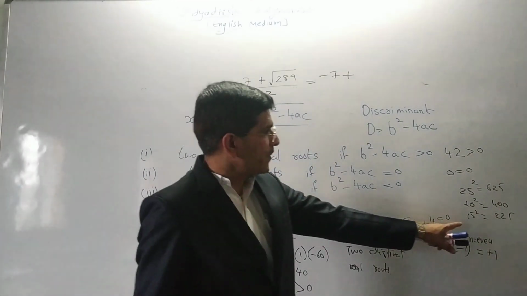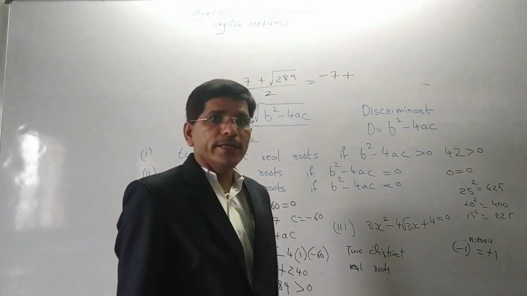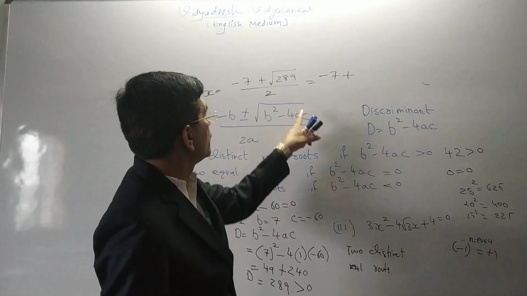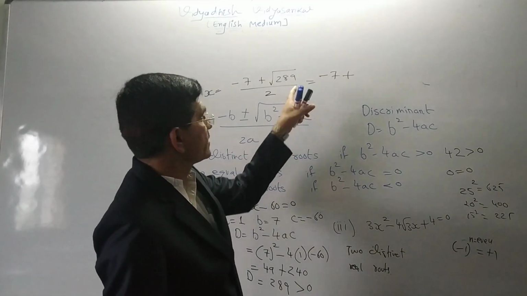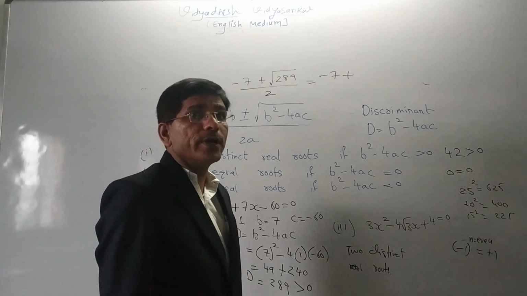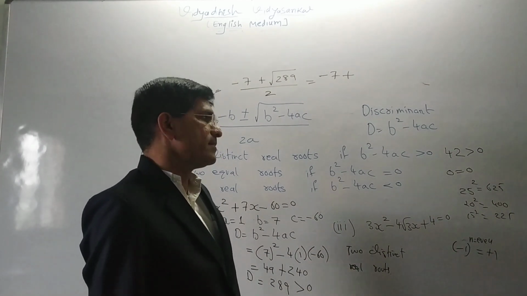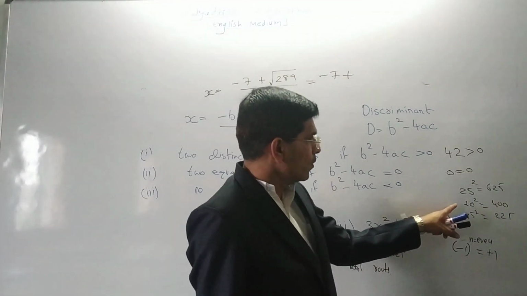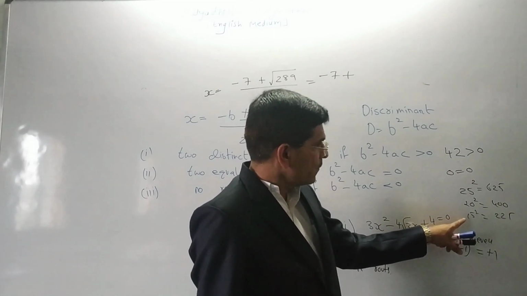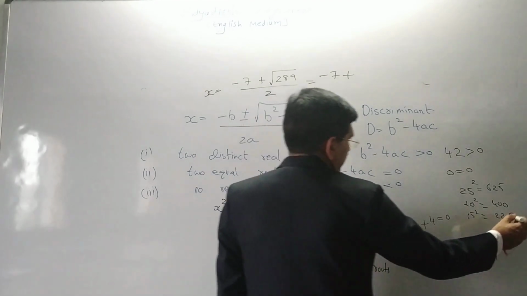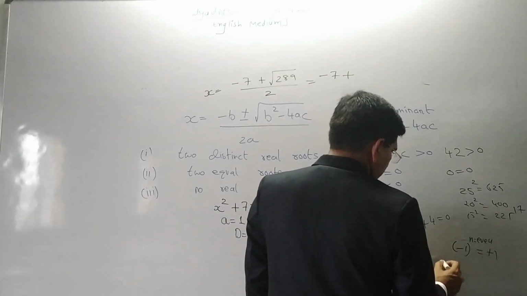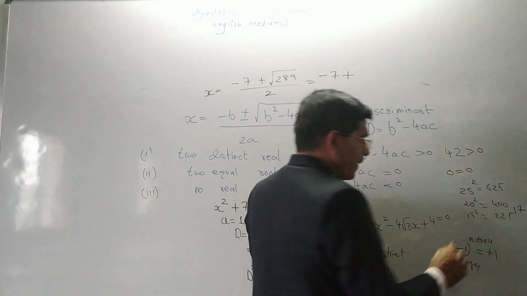So between 15 square and 20 square, this number has unit place 9. So if the unit place is 9, the unit place of its root is 3. So if we go from 15 to 20, here it is 17. So 17 square is equal to 289.